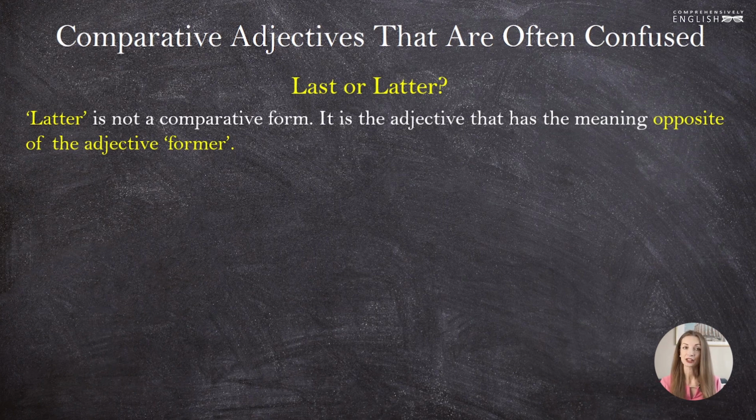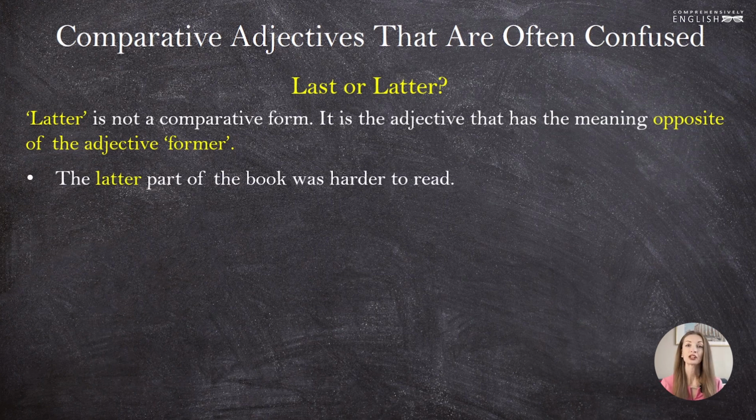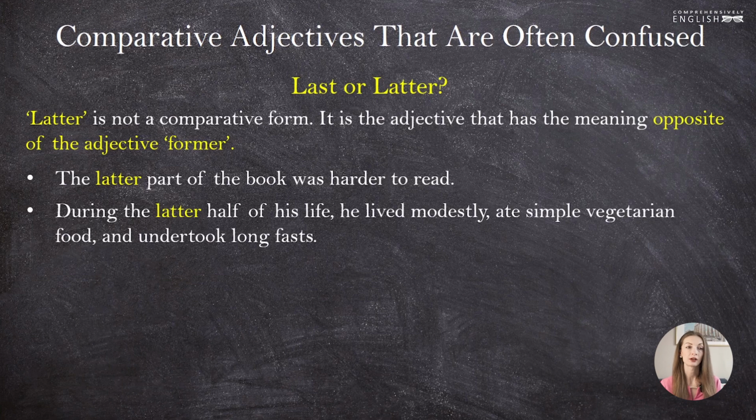Latter is the adjective that has the meaning opposite of the adjective former. So usually we use these two together. We say the former and the latter. The latter part of the book was harder to read. Here we are speaking about the second part of the book, the second of the two parts that this book has.